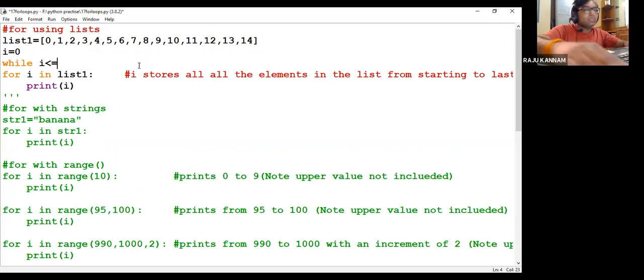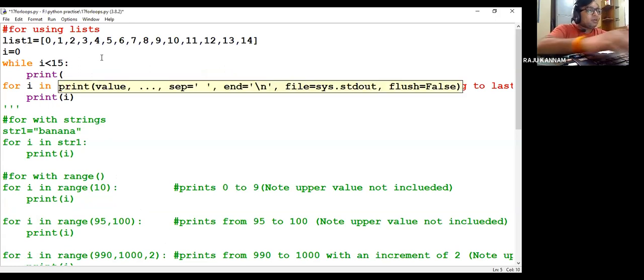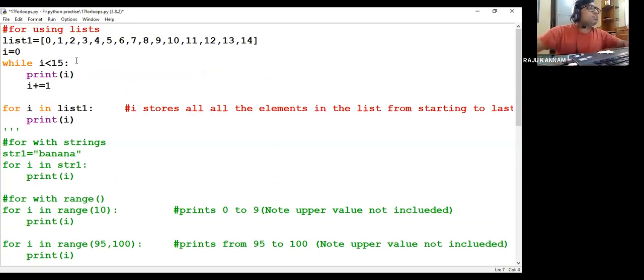Okay, I'll do one thing. Simply I'll write this. Of course, these functions we'll discuss later. Here 15 elements are there, so it is 14: i less than or equal to 14, or since 15 elements are there, you can make it i less than 15. Then what you have to do? Print i, then i plus equal to 1. So this you need to do.